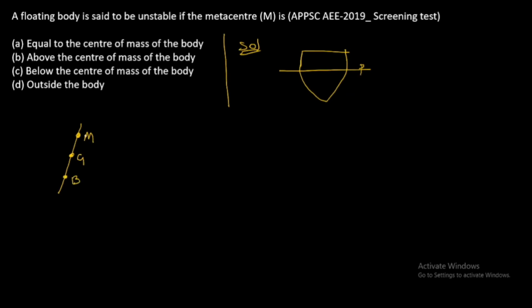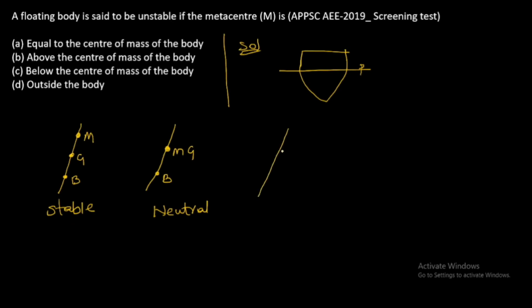When metacentric point is above the center of mass, this is called as stable condition. When metacenter and center of mass coincide, it is called as neutral condition.